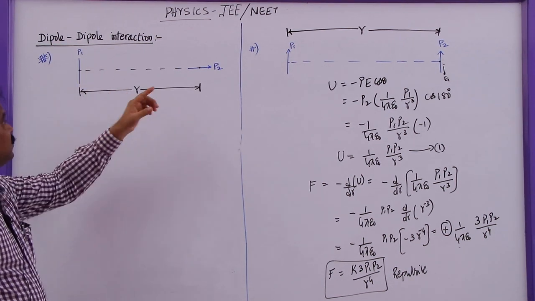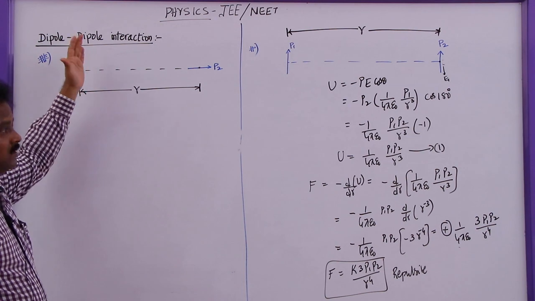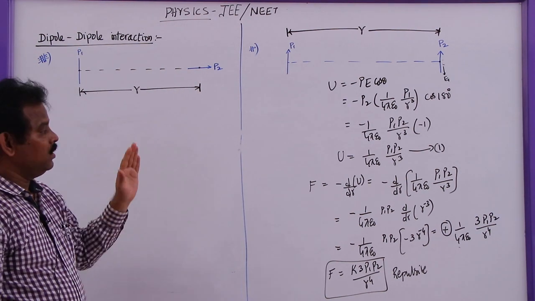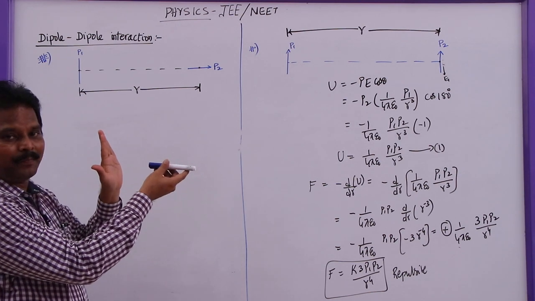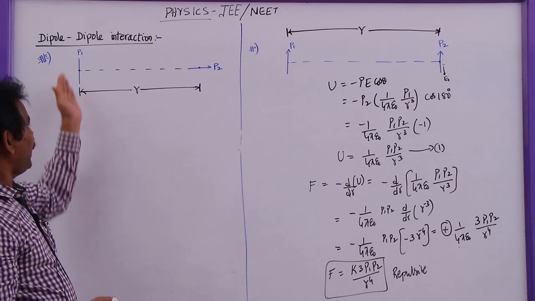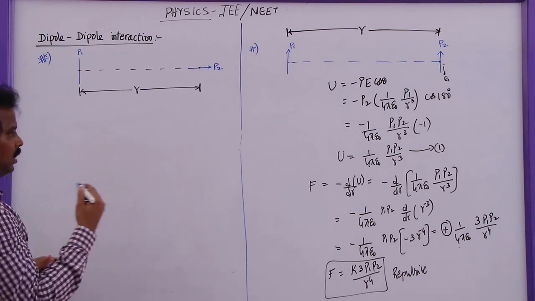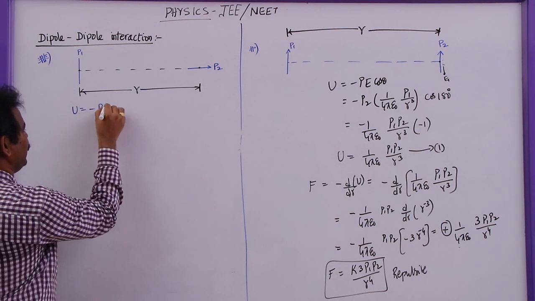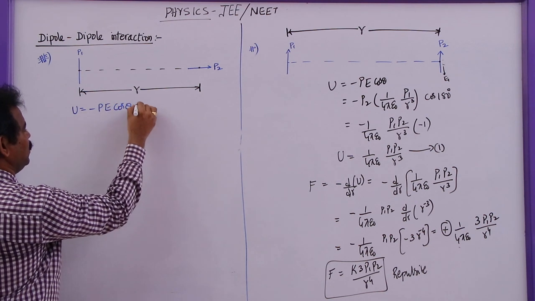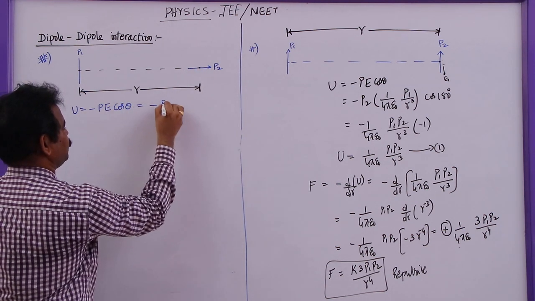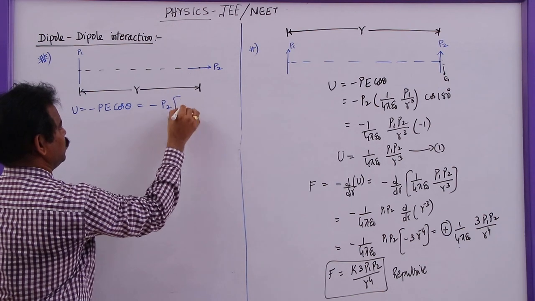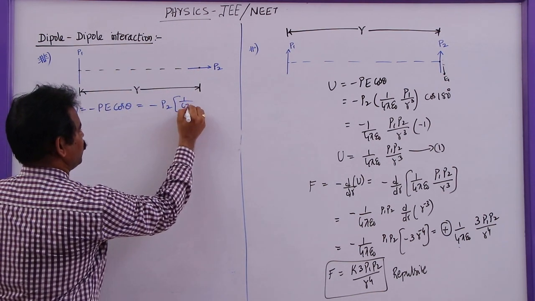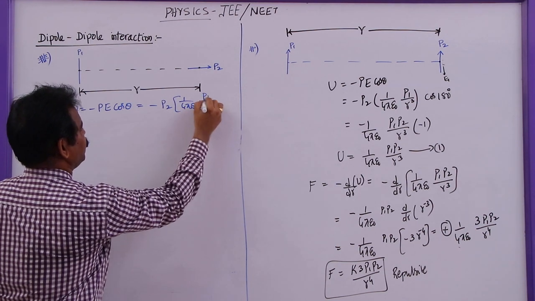When dipoles are placed like this, P1 along the y-axis and P2 along the x-axis, these two dipoles are placed perpendicular to each other, with their axial lines perpendicular to each other. Now, if I want to use the formula U = -PE cos theta, this will be minus P2 times the electric field due to P1 at this point, which is 1 by 4 pi epsilon naught